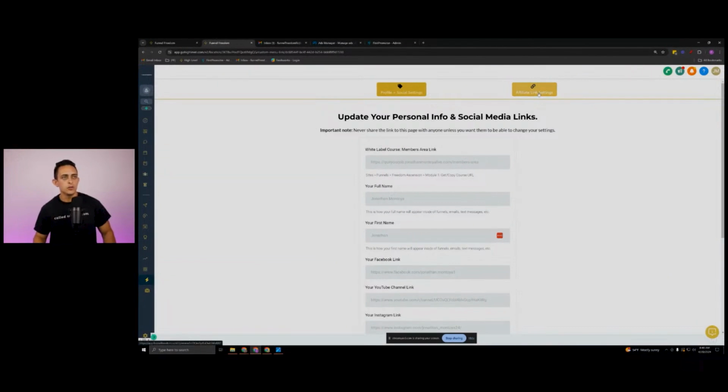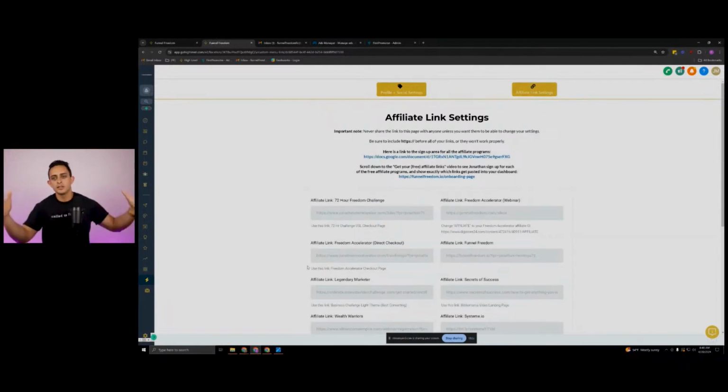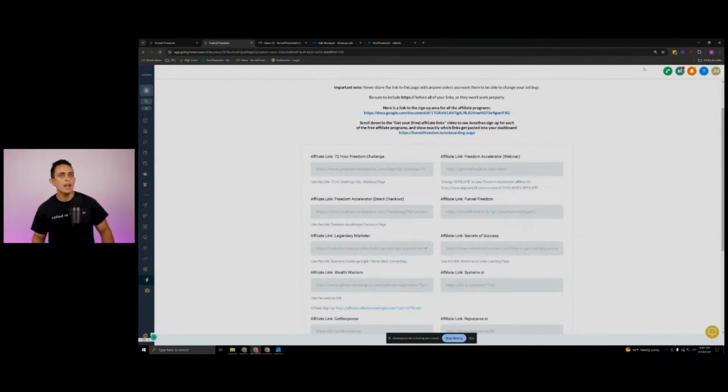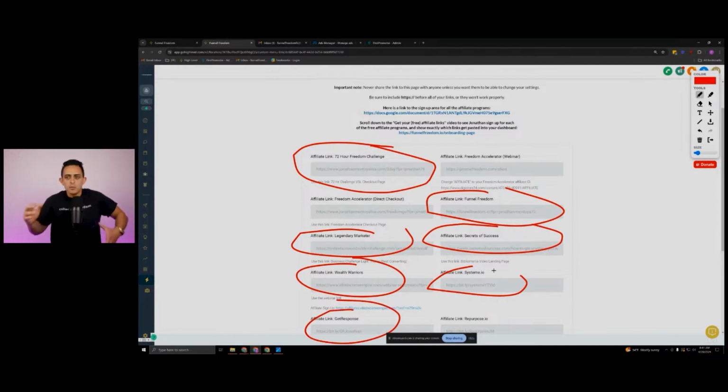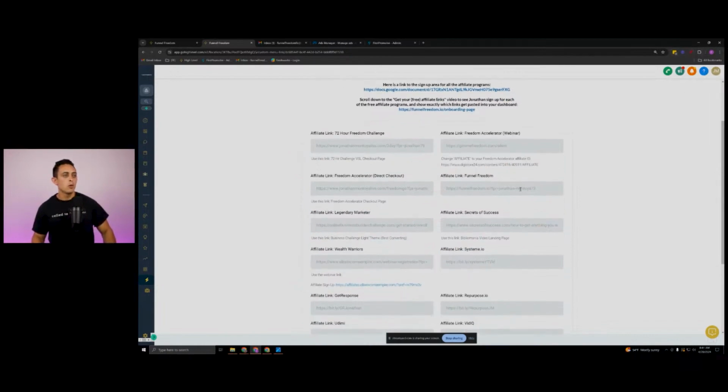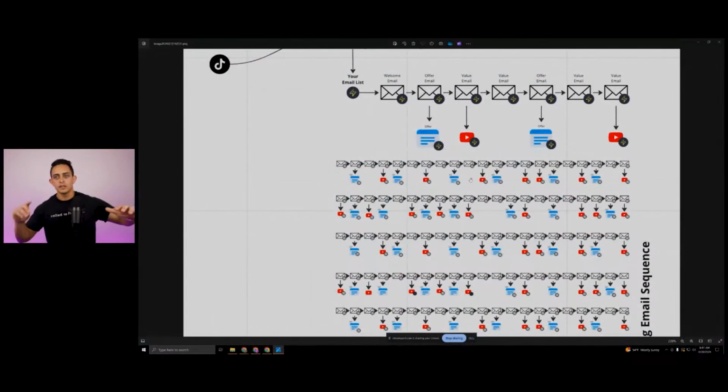Essentially, all you have to do is sign up for the software. You go and add your affiliate links to all these different programs that you see here: System.io, Legendary Marketer, Wealth Warriors, GetResponse. So I've pretty much built the A to B map for you. And once you add your links here, which is really cool, we have this automated email sequence that's already going out for literally 300 and some days.